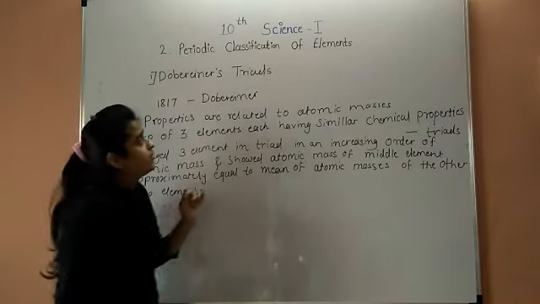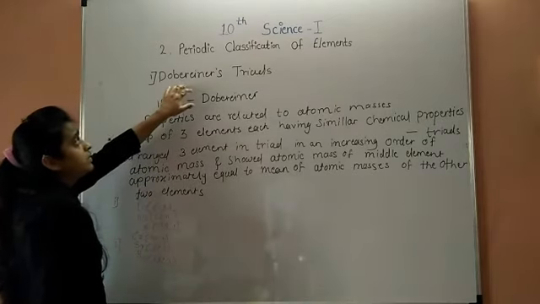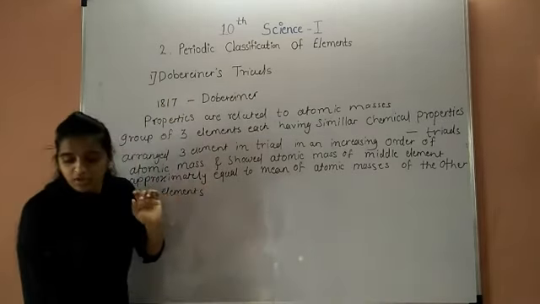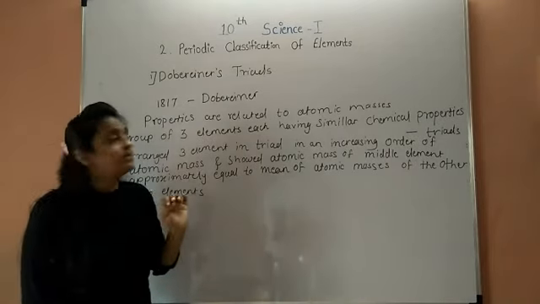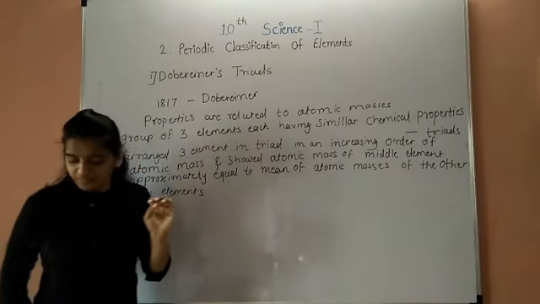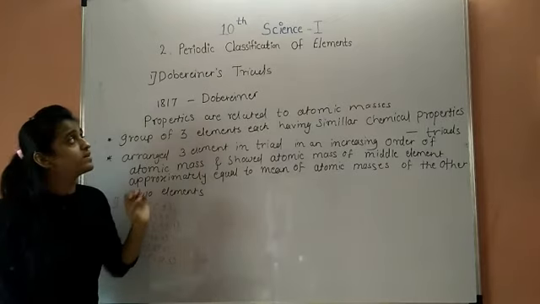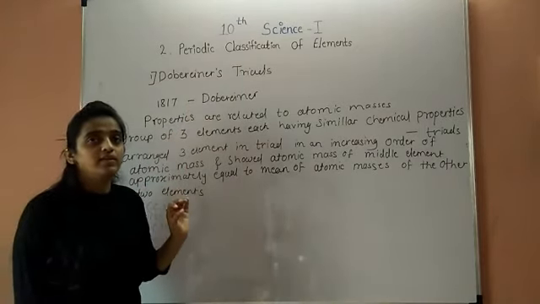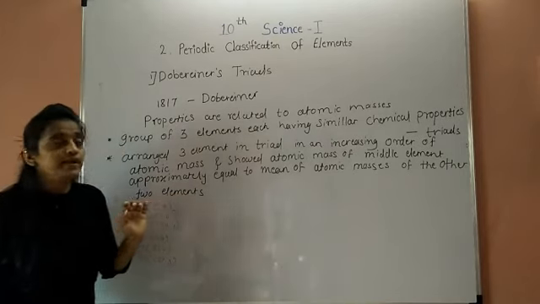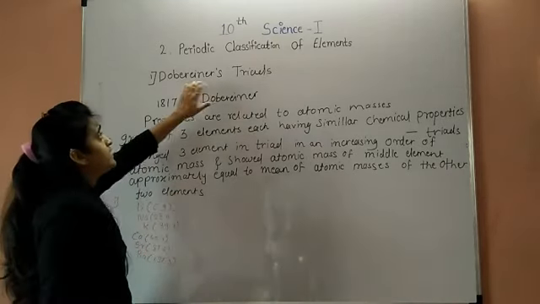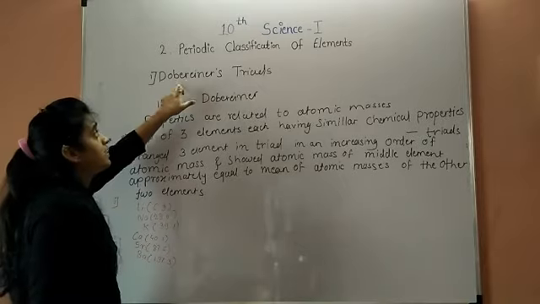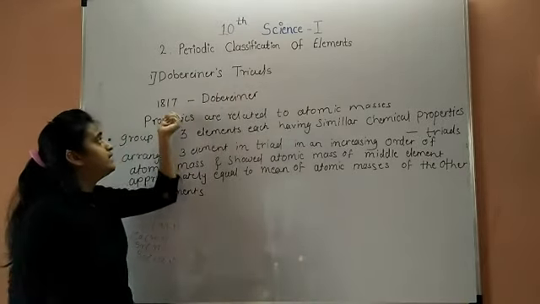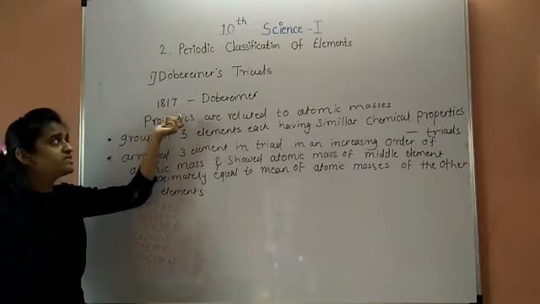The first three theories are: the first is Dobereiner's triad, the second is Newlands' law of octaves, and the third is Mendeleev's periodic table. In this lecture we study the first theory, Dobereiner's triad. What is meant by Dobereiner's triad? It was put forward by the German scientist Dobereiner.